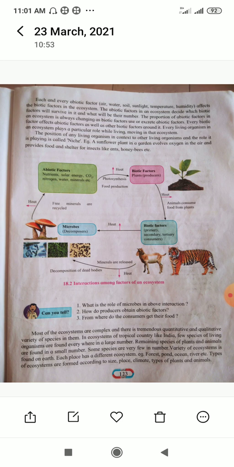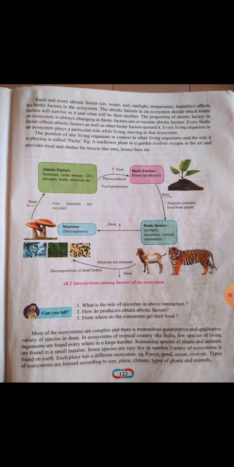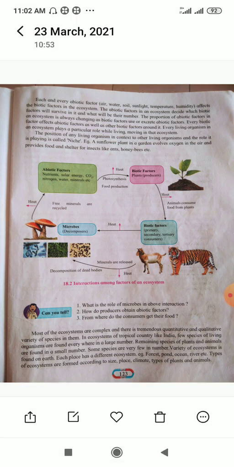The proportion of abiotic factors in an ecosystem is always changing as biotic factors use or excrete abiotic factors. Whatever living things live in the environment, according to their use and excretion of abiotic factors, the balance of the ecosystem depends on that.